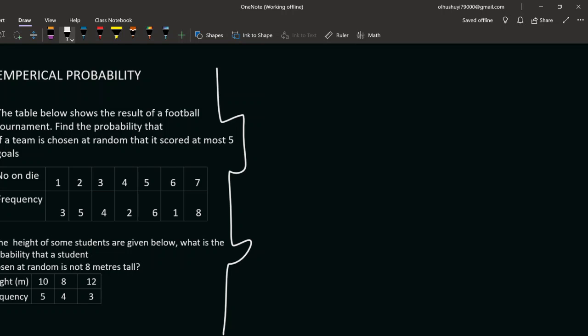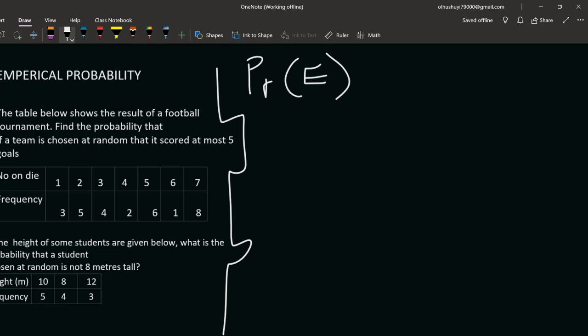So let's take that as probability of E. At most 5 goals. What's the meaning of at most 5 goals? The team can score less than that, but the maximum score they should have is 5.